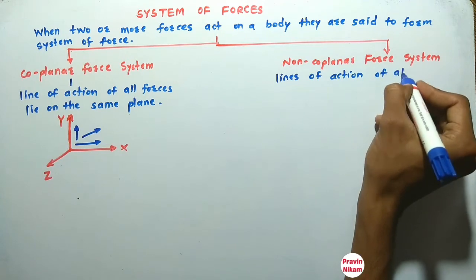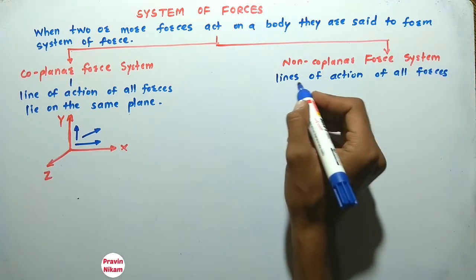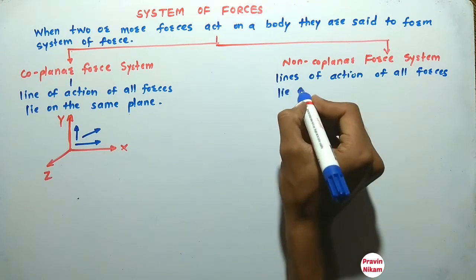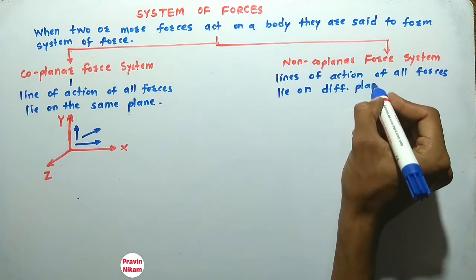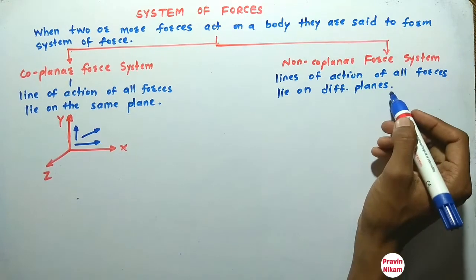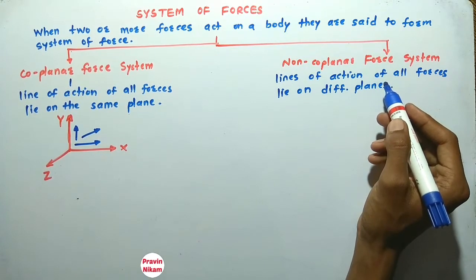If line of action of all forces lie on different planes, then the system is called as non-coplanar force system.